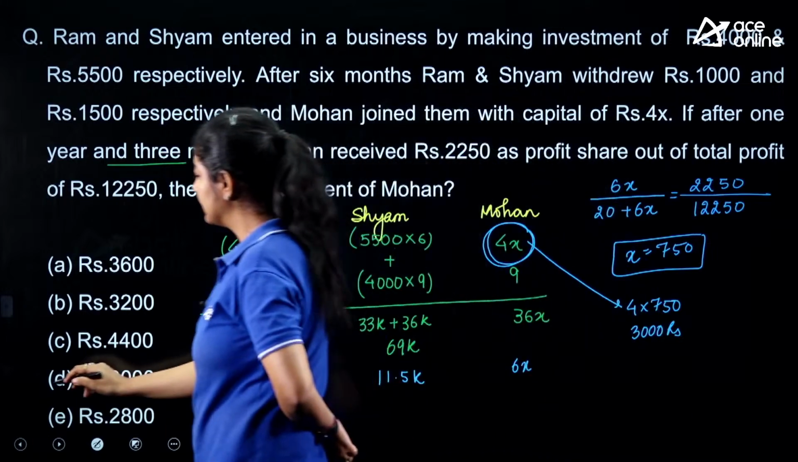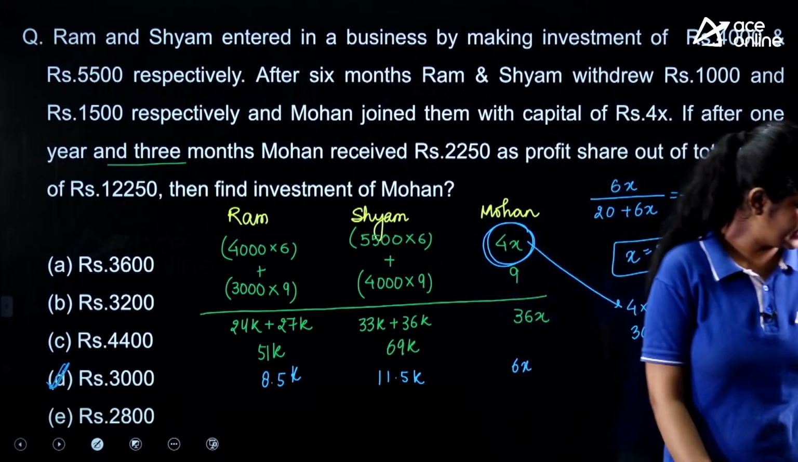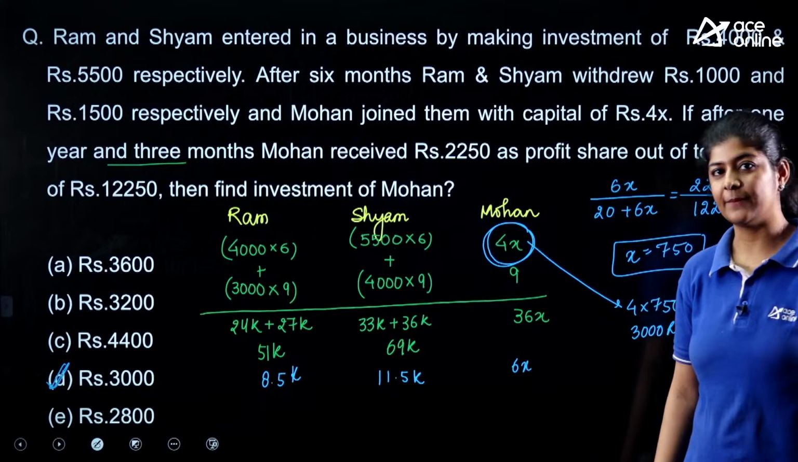Option number D is the correct one. Very good, Dharani, very good, Chandu, very good, Radhe, very good.